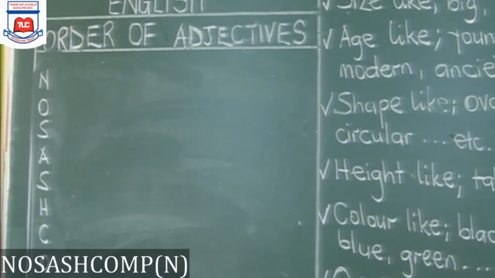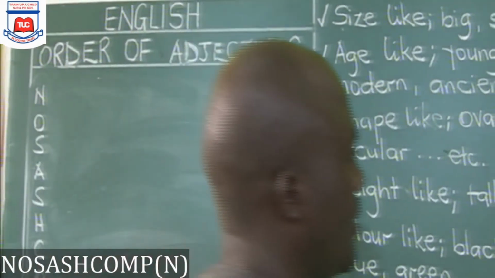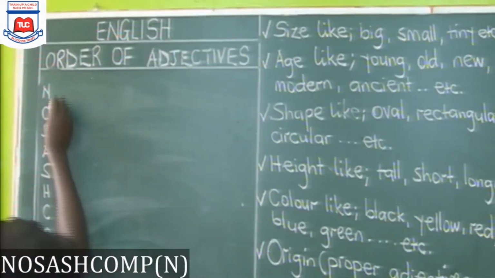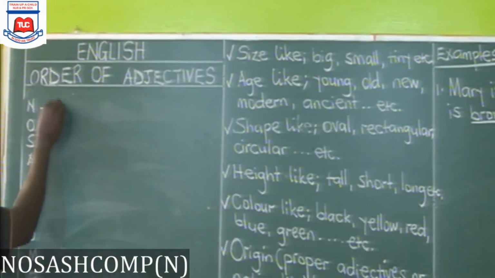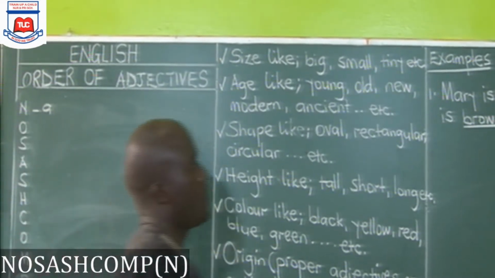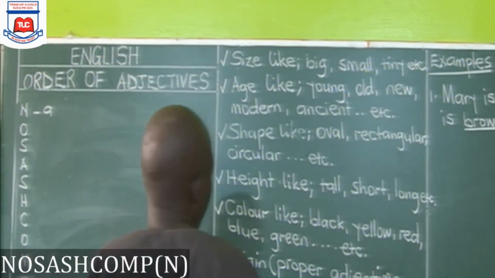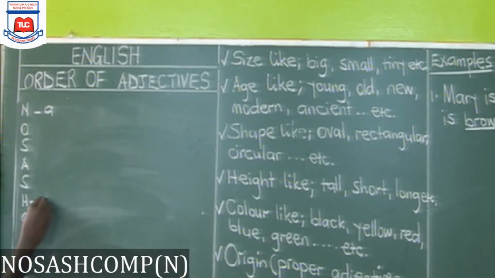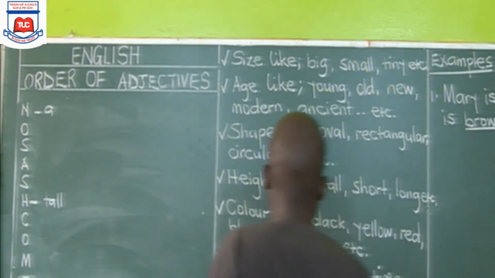So now we want to put these adjectives in their correct positions. What adjective is representing number from here? It is a. Where do we put tall? We said tall is the height. So we bring tall and put here. Brown, that is color.